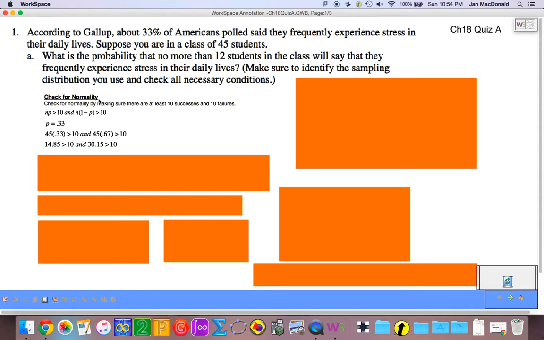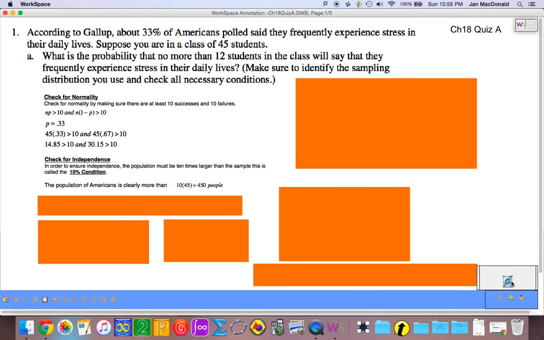We now need to check for independence. In order to ensure independence, the population must be 10 times larger than the sample that is being used. This is called the 10% condition. Well, our sample is 45 students. I'm pretty certain that is less than 10 times the population of people who experience stress. So clearly the population of Americans is more than 10 times 45, or 450 people. So now that all conditions are met, we're going to answer this question.